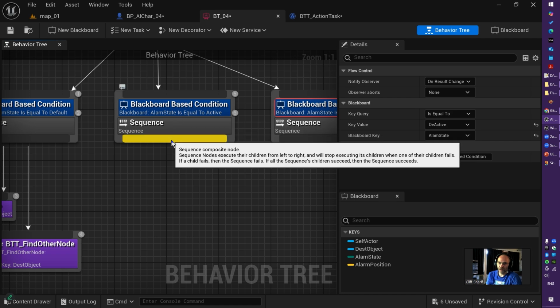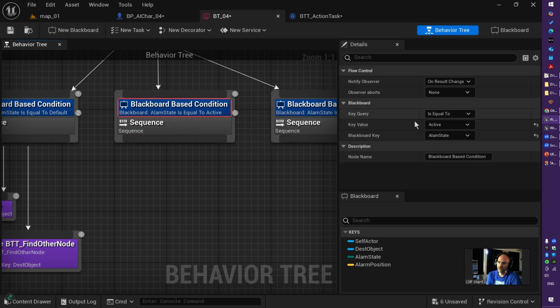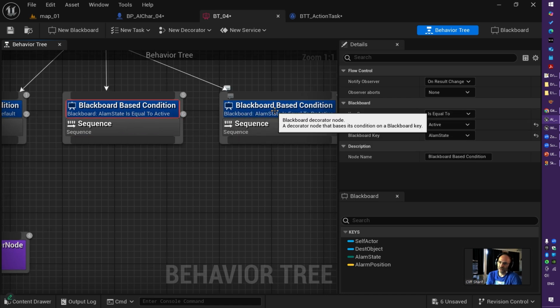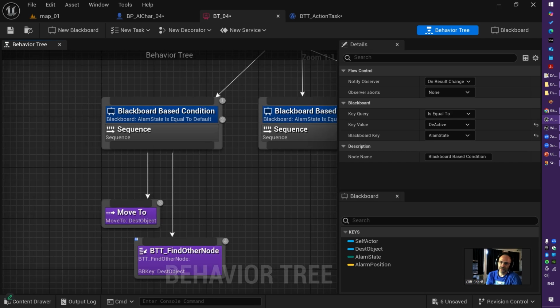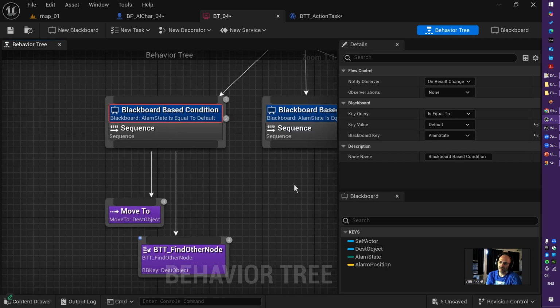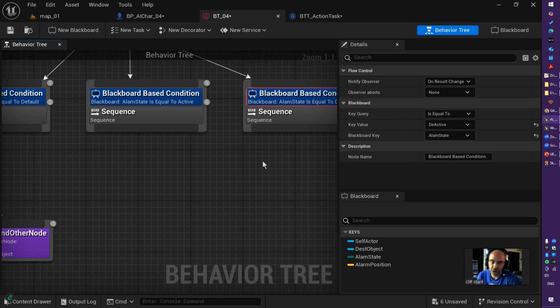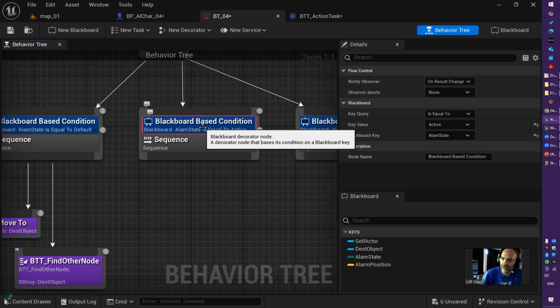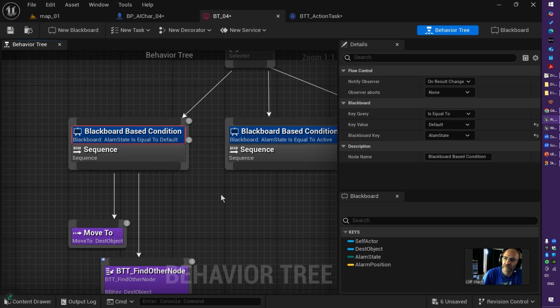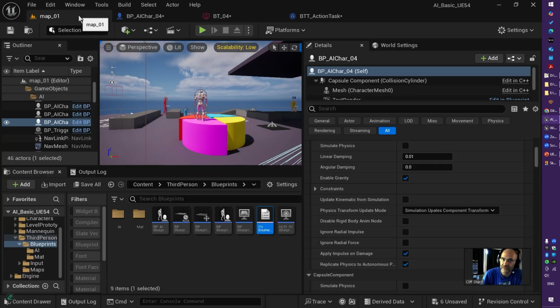Here I have a sequence for active, here a sequence for deactivated, and here a sequence for default. Perhaps when it gets deactivated, the enemy units start to play an alarm, making noise, asking other enemy units to come up. And when it is active, perhaps the enemy unit just deactivates it and switches it to default. Something like that. So let's run it and see what is happening.